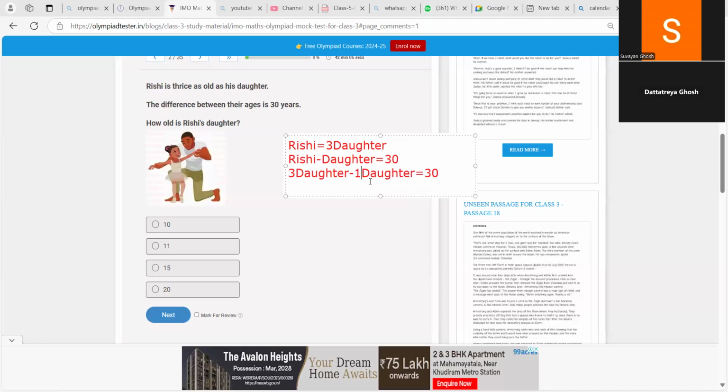Okay. Now tell me 3 minus 1 is equal to how much? 2. Very good. 2 daughter is equal to 30. So daughter is equal to how much? What will you do?